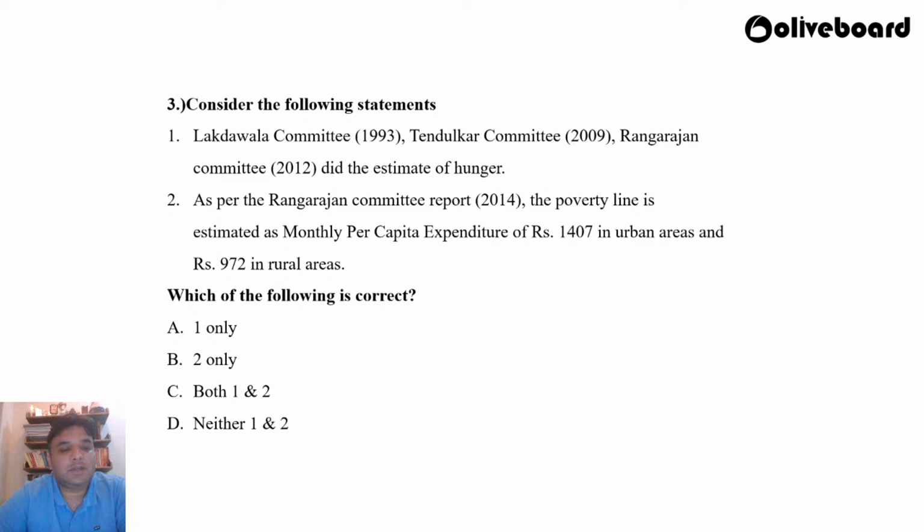Waiting for your answer. Aniket is saying it is A, one only. Vaishali feels it is D, neither one nor two. Dipanshu Khatri says it is D. Manjot is asking a question whether it is B or not. Well, Manjot, that is for you to answer. We will eventually find out in a while. Right, Nilesh, hello. You can also answer the question.